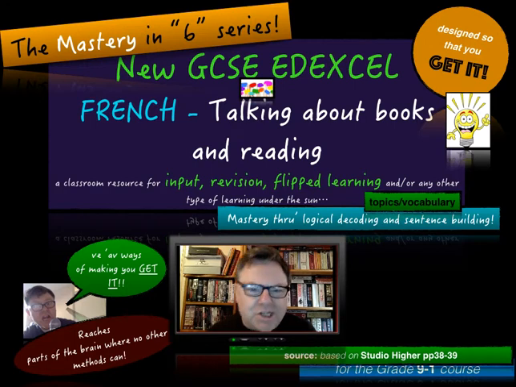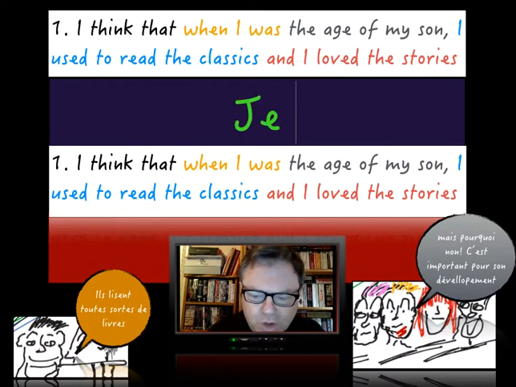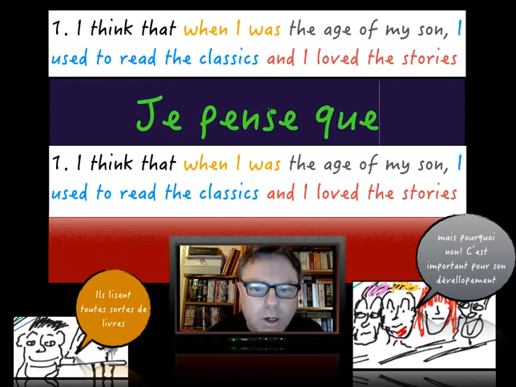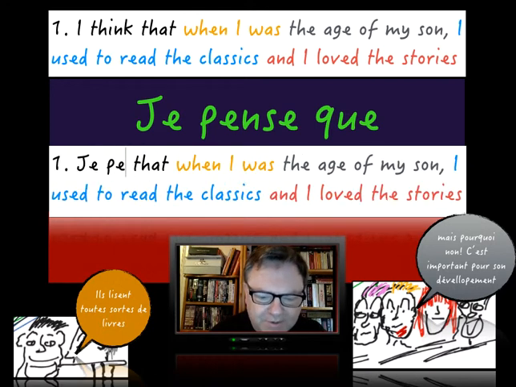Okay, Mastering in 6 series and looking at books and reading. So talking about books and reading. So number one, I think that. So we start off with je pense que. So je, okay, is I, so a bit pensive.